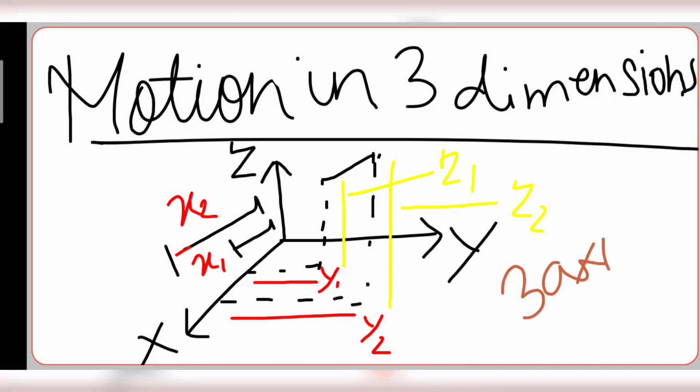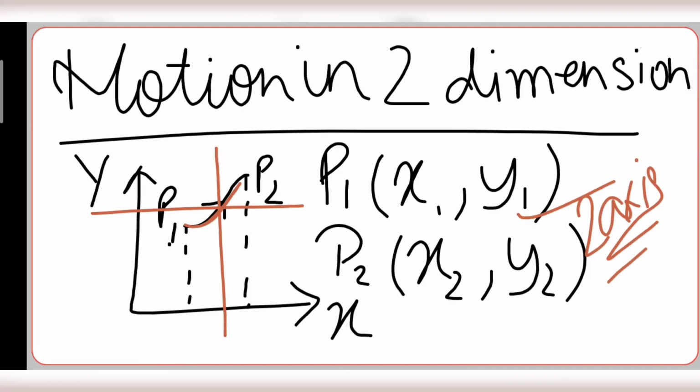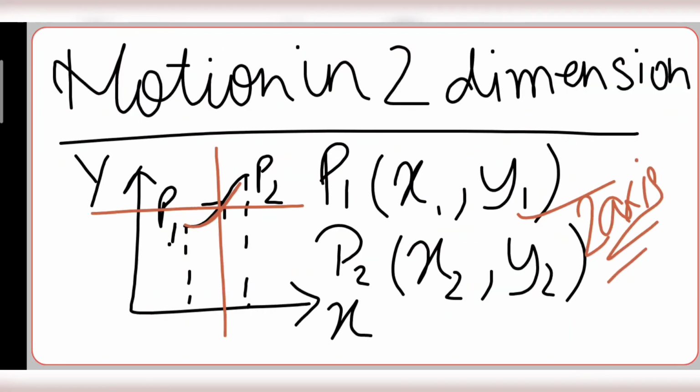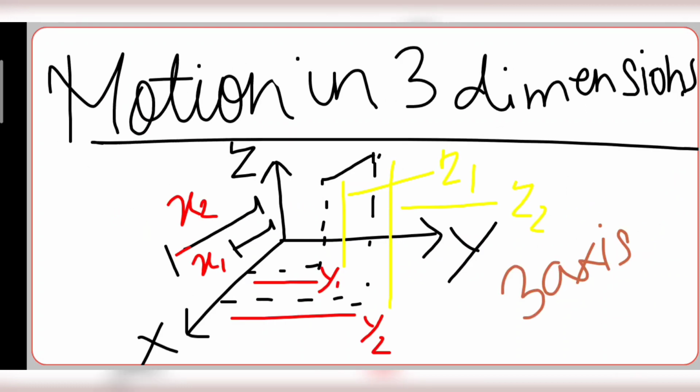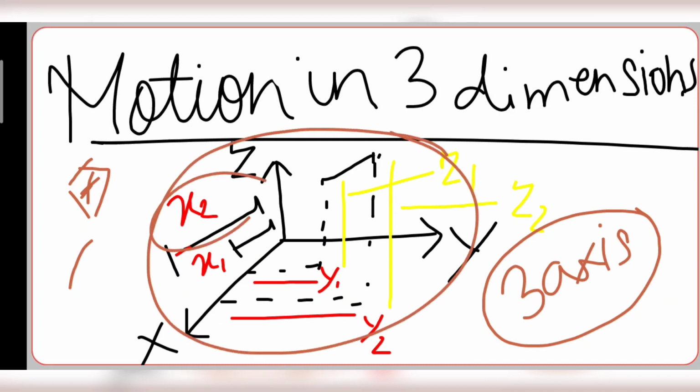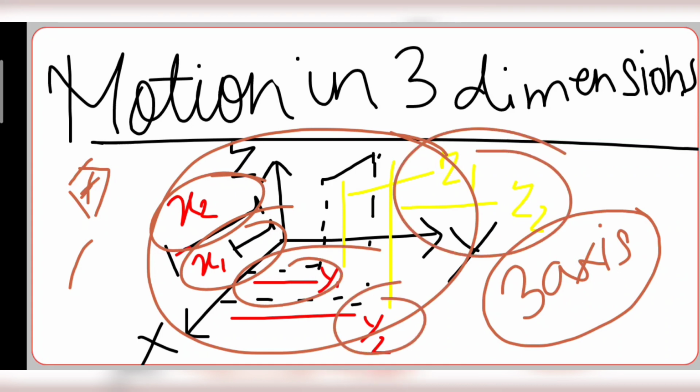Okay, now here the z coordinate is 0, and here the z axis is 0. And here there's an involvement of three axes, like when I'm flying a kite, there is motion in three dimensions, or an aeroplane in space. So it will have all three axes involved: x, y, and z.